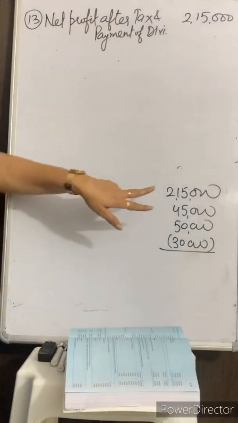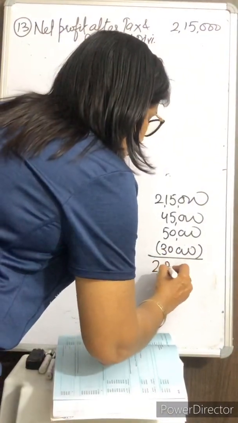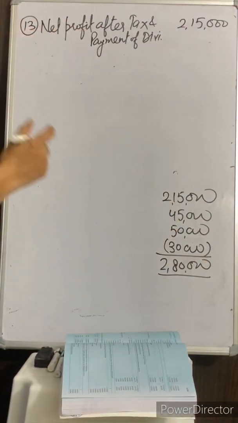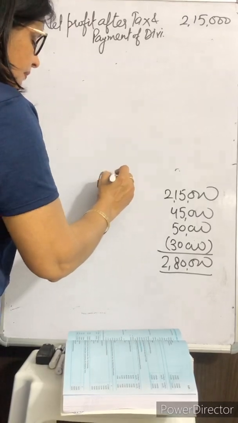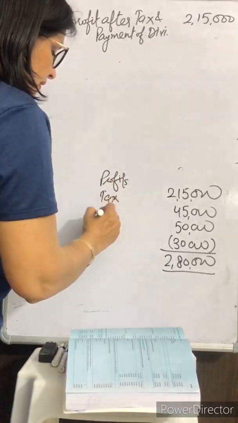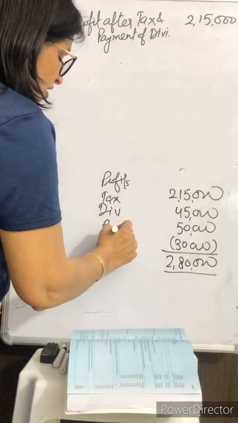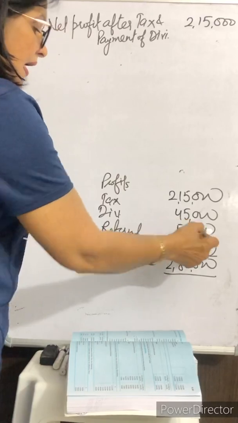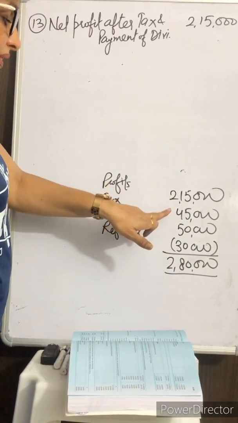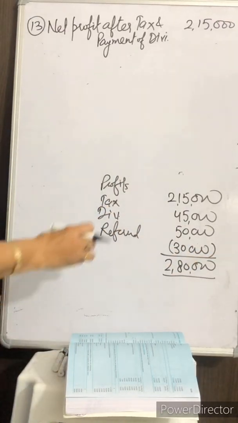Finally, we'll get 2,80,000. This is the profit. It was the tax provision, then dividend paid, which are added back, and the refund of tax which is subtracted. 3,10,000 minus 30,000, 2,80,000.